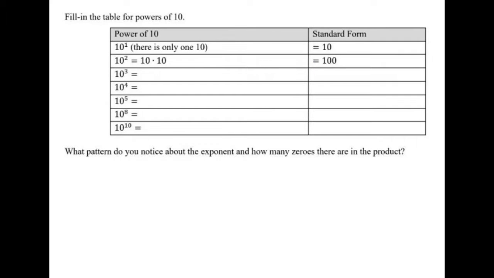Okay, this chart is talking about powers of 10 only. So 10 to different powers. Okay. So as you can see, they've started it. There's only one 10, so you don't have to rewrite it on this first row. Second row, there's 2 10s times together. So the third row is going to be 3 10s, and then 4 10s, and 5. One more. And 8.